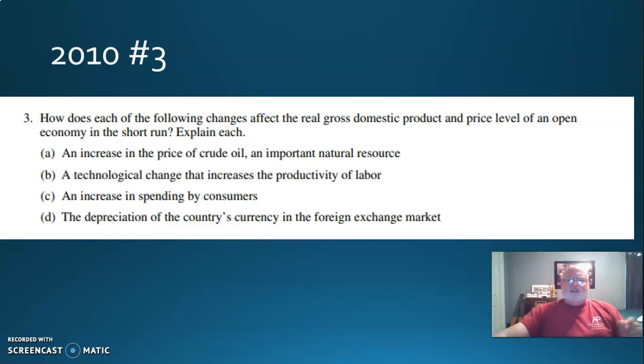What happens to real GDP? It goes down. What happens to price level? It goes up. Okay, moving on to B.